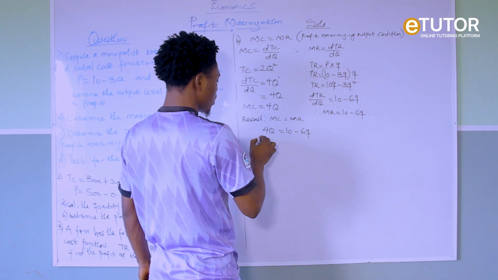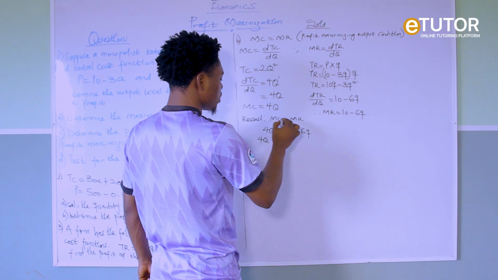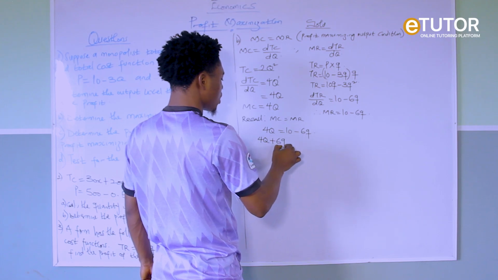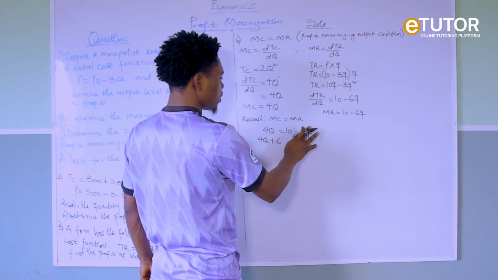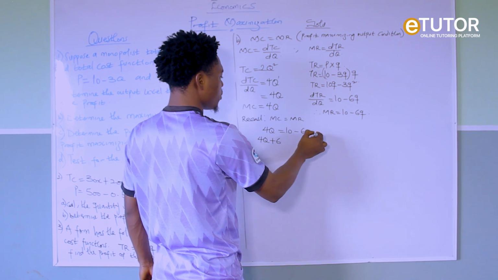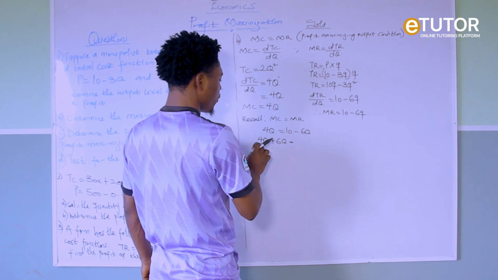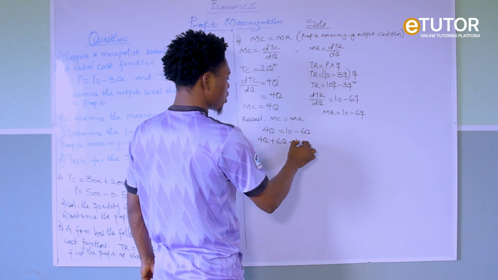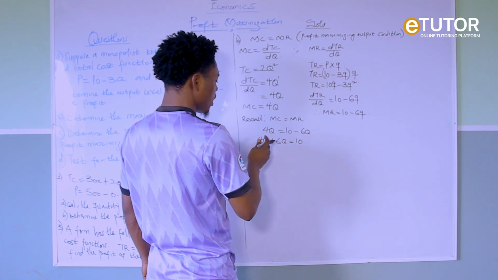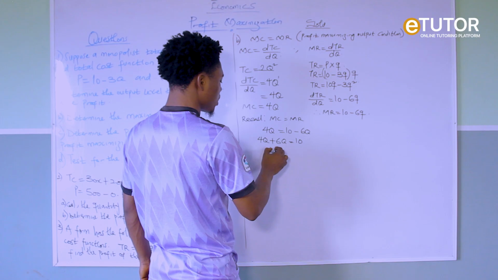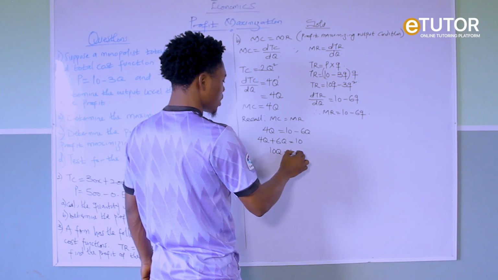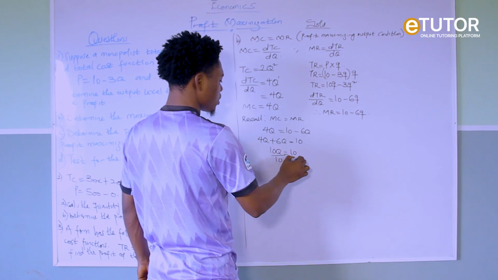So this 6Q will come here as plus 6Q. Let me make it in block form. So 4Q plus 6Q equals 10. Now 4Q plus 6Q gives us 10Q equals 10. So we divide both sides by 10.